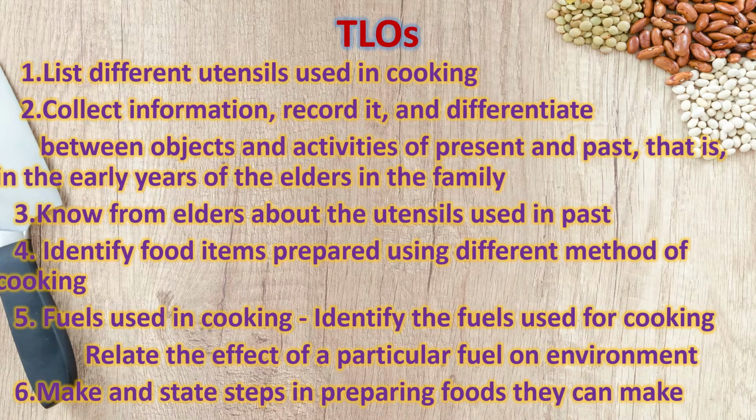The target learning outcomes are: children list different utensils used in cooking. They collect the information, record it, and differentiate between objects and activities of the present and the past, that is, in the early years of the elders in the family. Children know from elders about the utensils used in the past. They identify food items prepared using different methods of cooking.